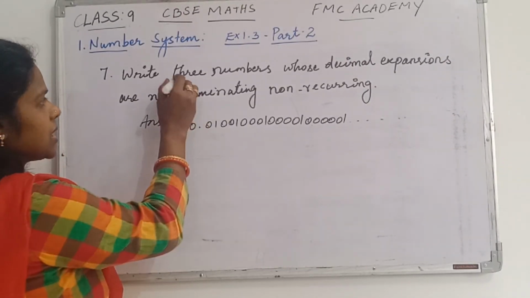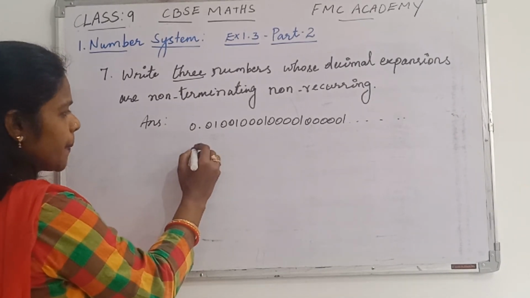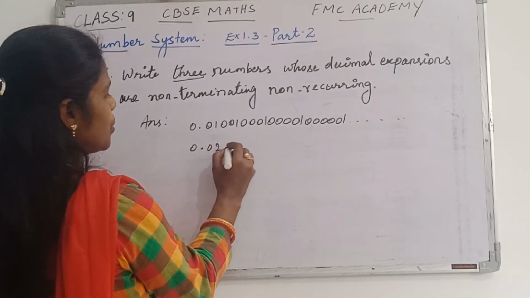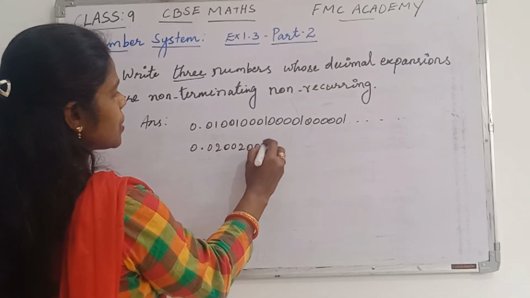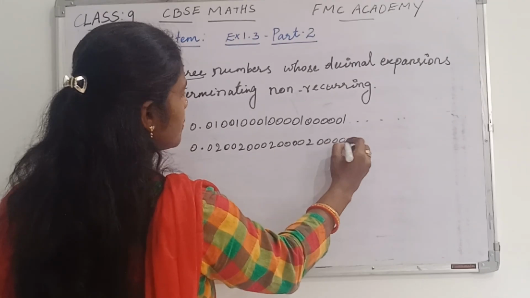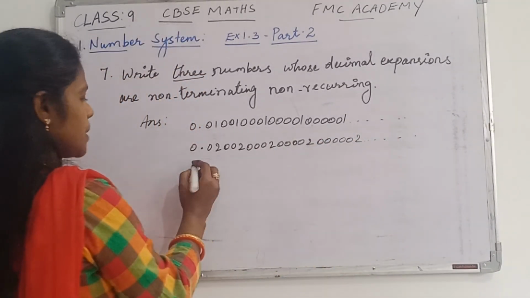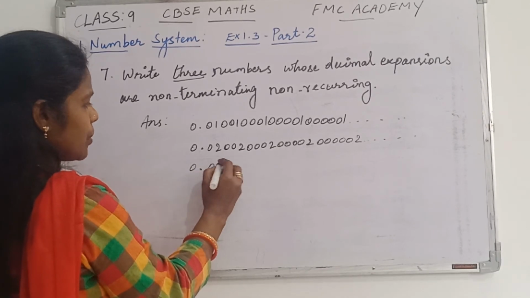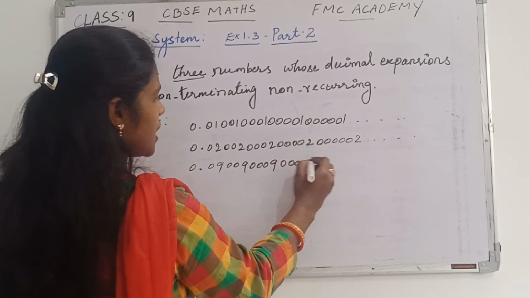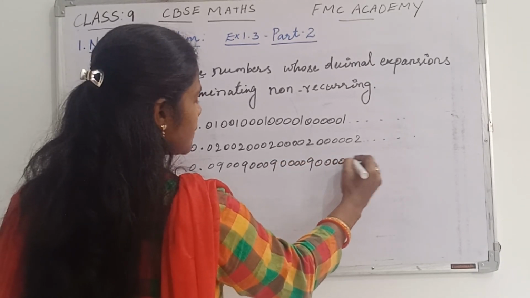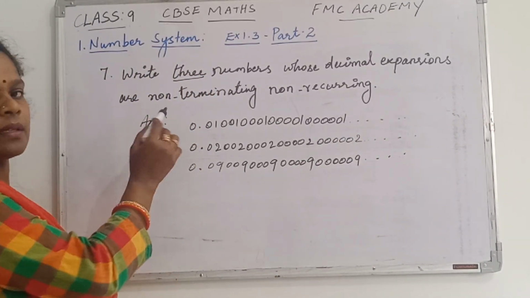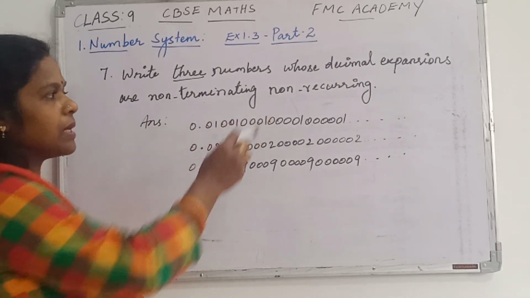Then, 3 examples are asked, so let me write 2 more. 0 point, the same way. Suppose you take 01, now take 02, 002, 0002, again 4 zeros, then 2, 5 zeros, then 2, and so on. Now suppose you want to write another example: 0.09, 009, 3 zeros then 9, 4 zeros then 9, 5 zeros then 9, and so on. These are examples of decimal expansions that are non-terminating as well as non-recurring.